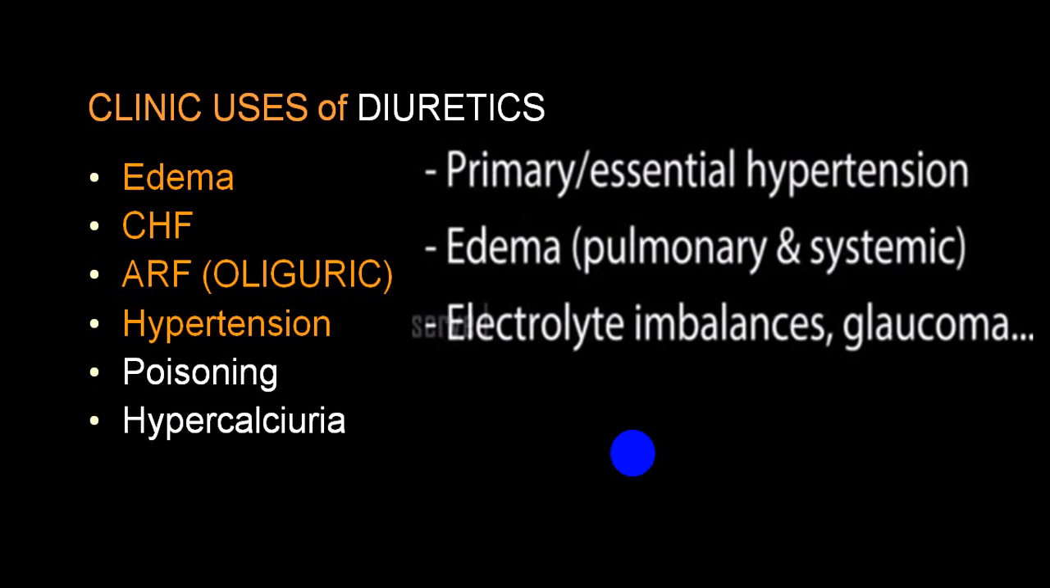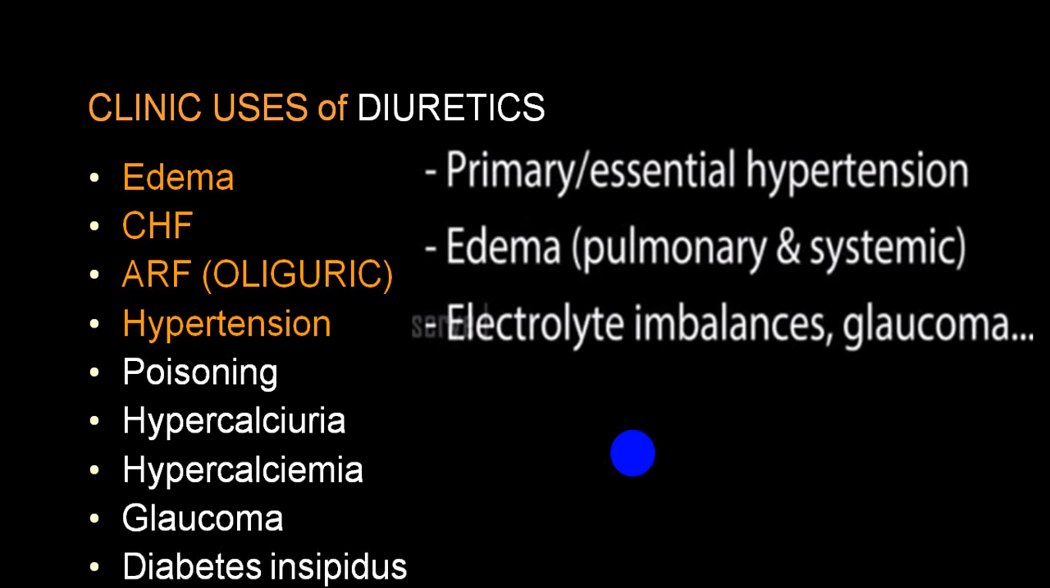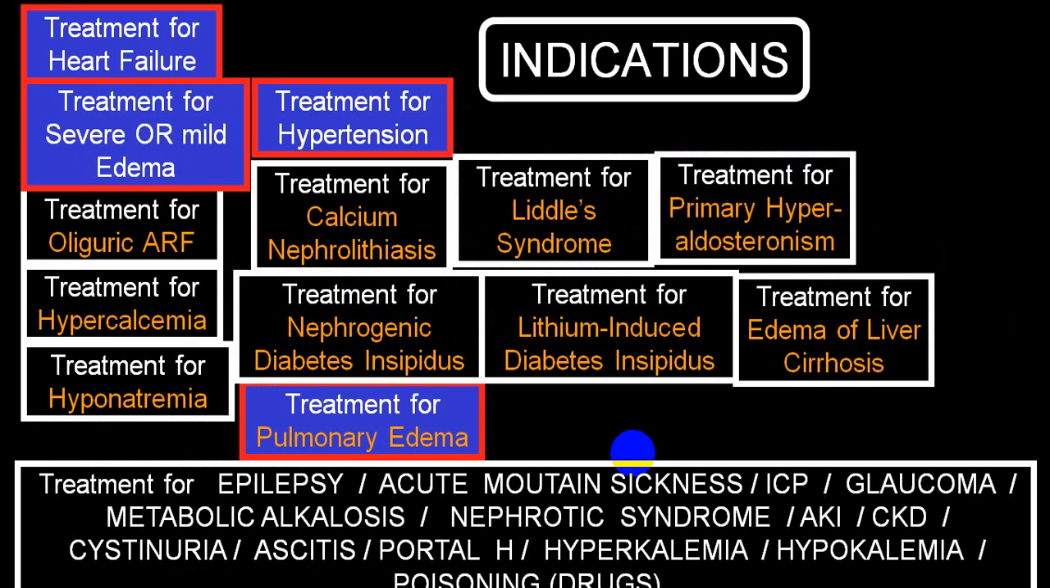One indication is hypercalciuria, hypercalcemia. In glaucoma, I already mentioned that you can utilize acetazolamide, a carbonic anhydrase inhibitor, the most commonly preferred drug. And in case of diabetes insipidus, you can also utilize some drugs, particularly what we call vaptans. So if we put it together,